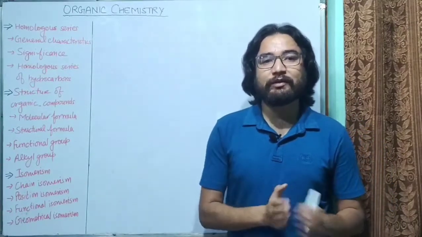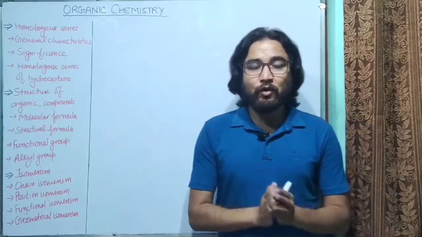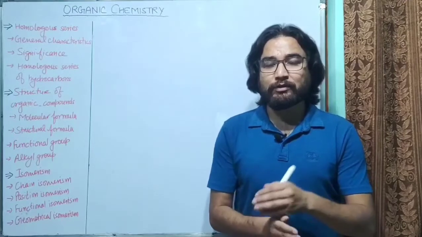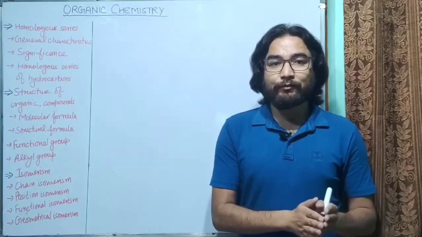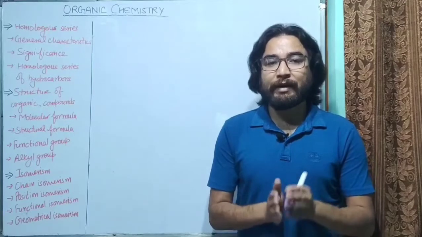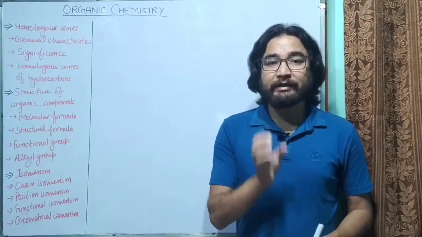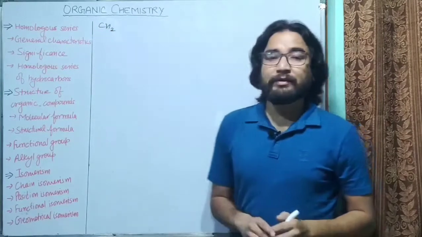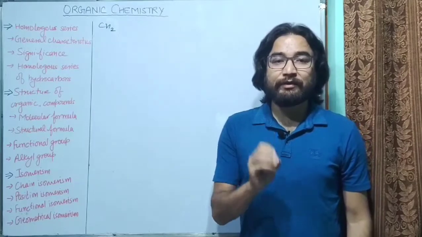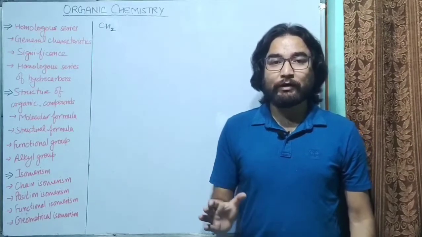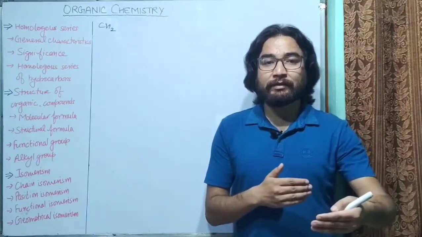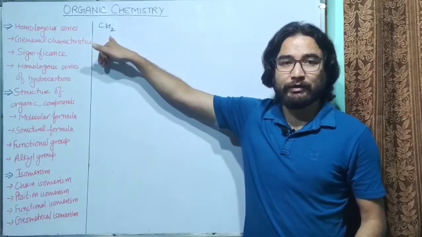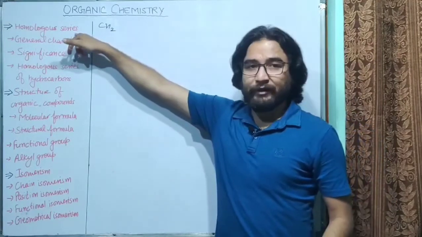So the first question comes, what is the meaning of homologous series? The homologous series is a series of organic compounds in which successive compounds, or you can say successive members, follow the regular geometric pattern or regular structural pattern, and they differ by CH2. Successive members will differ by CH2. Means they will differ by one carbon atom and two hydrogen atoms. Means every next member of the series will have one more carbon atom and two more hydrogen atoms. So this is how we define the homologous series.